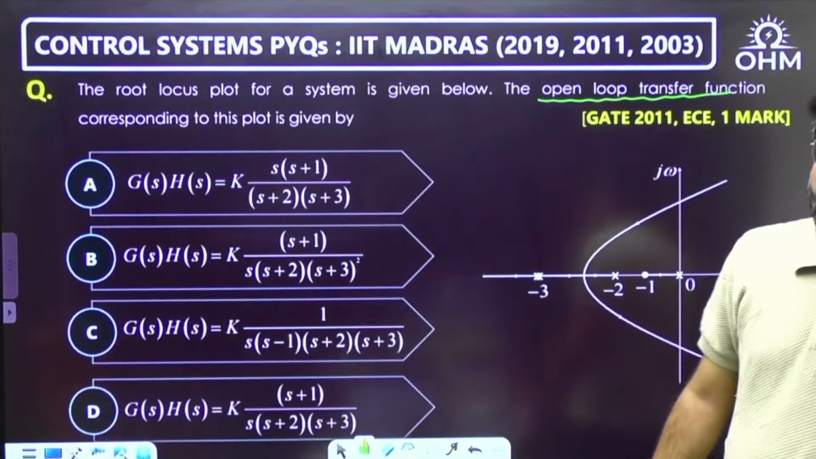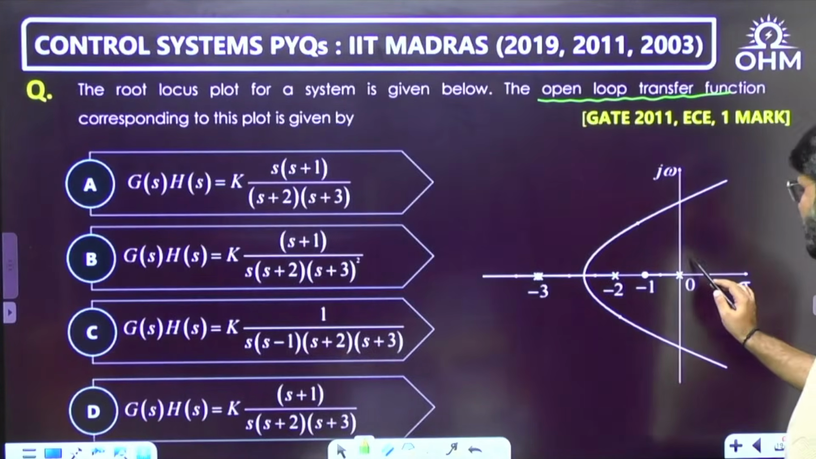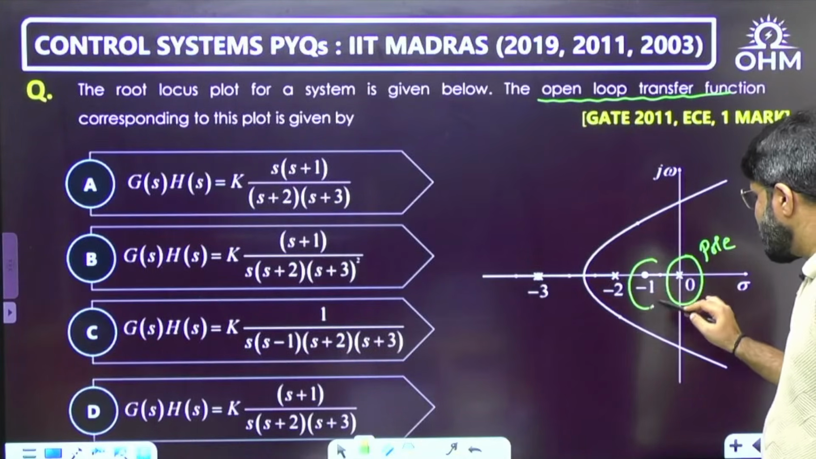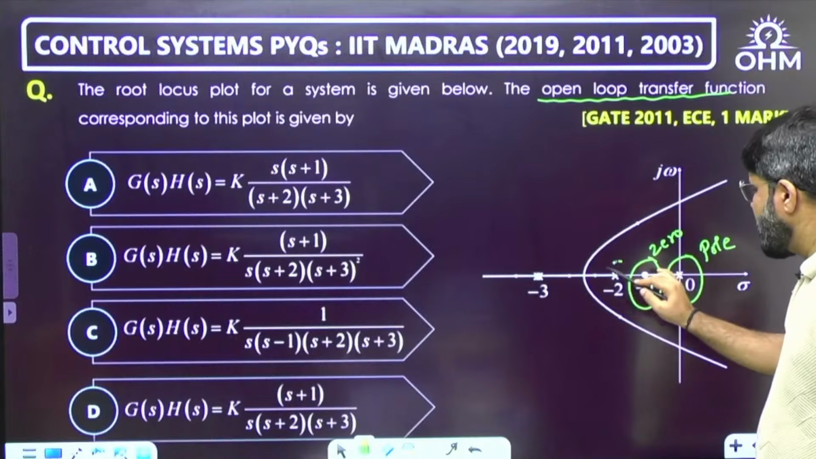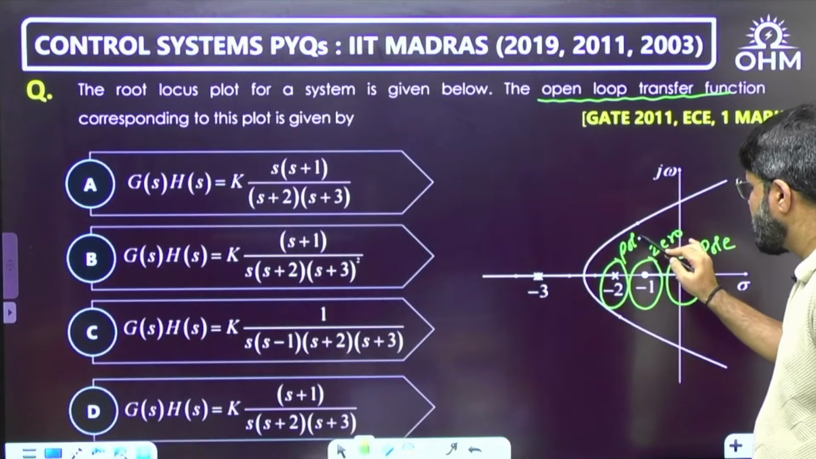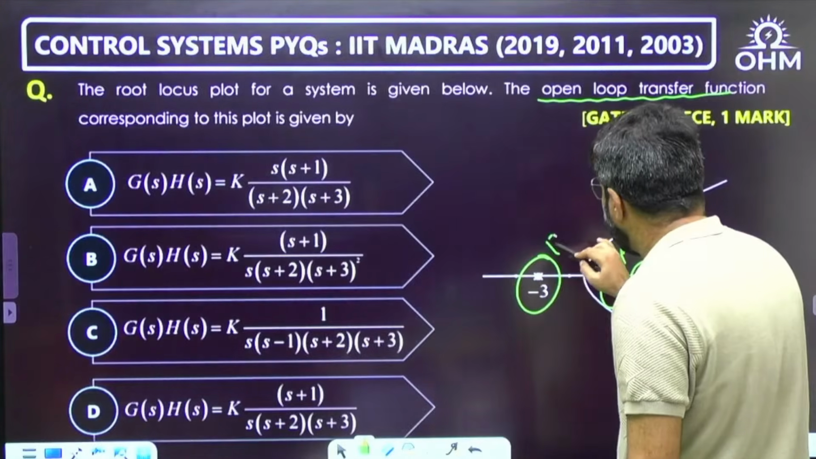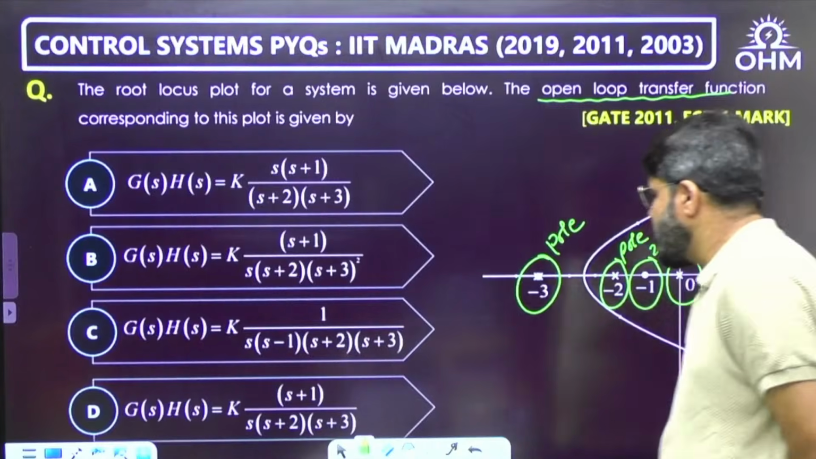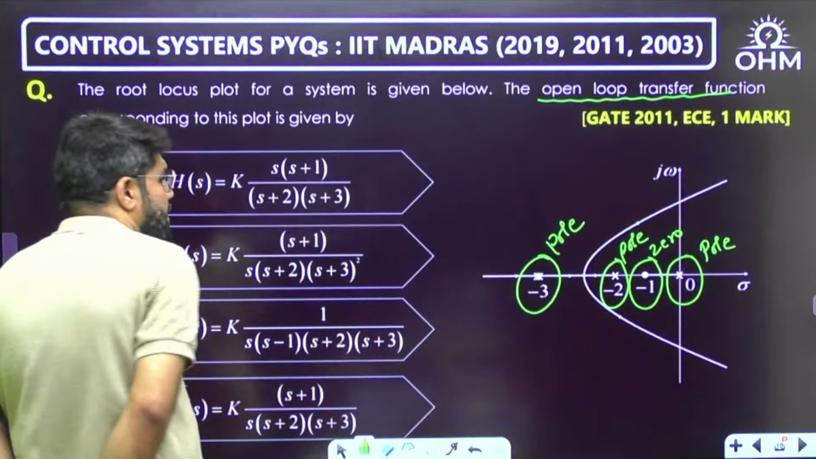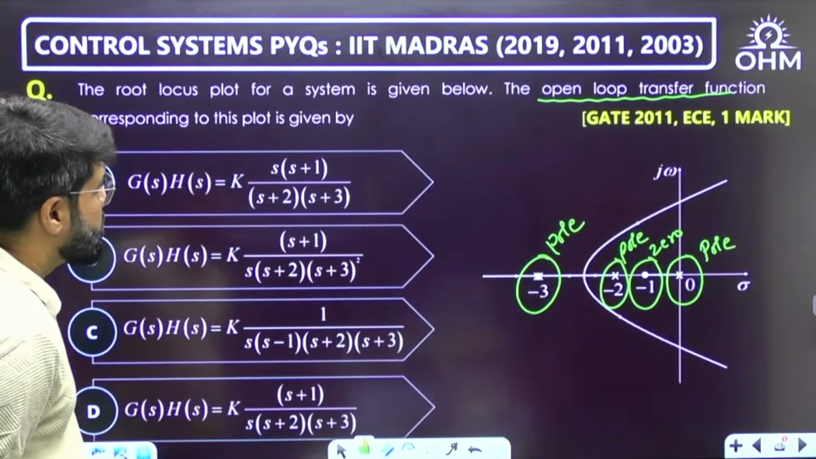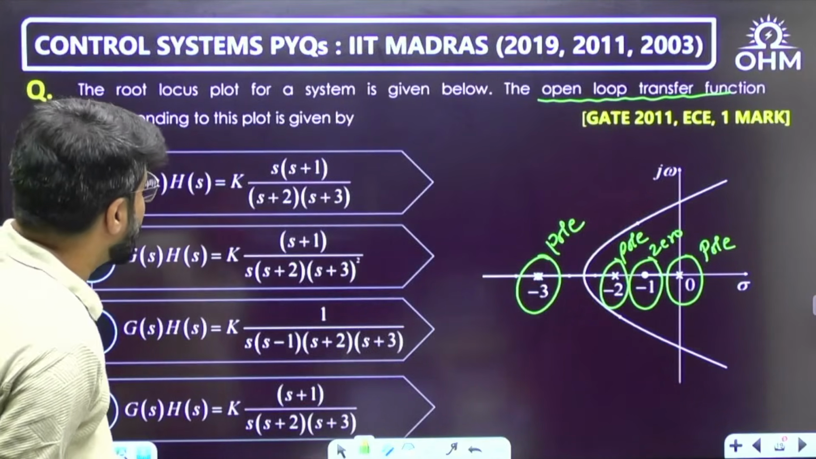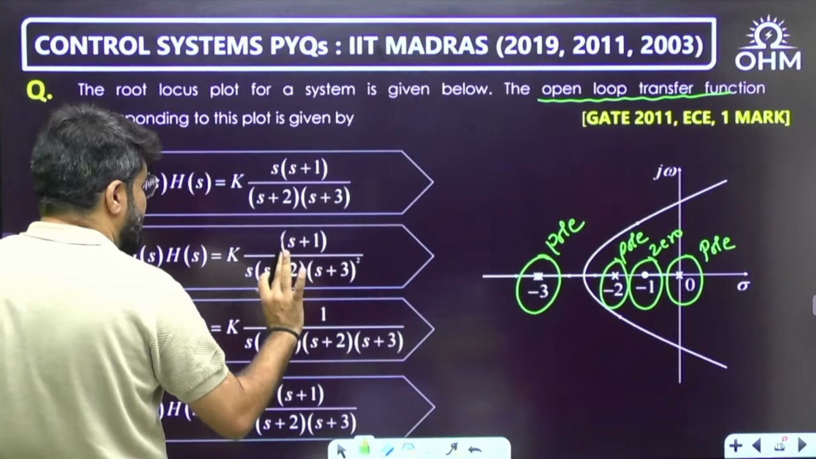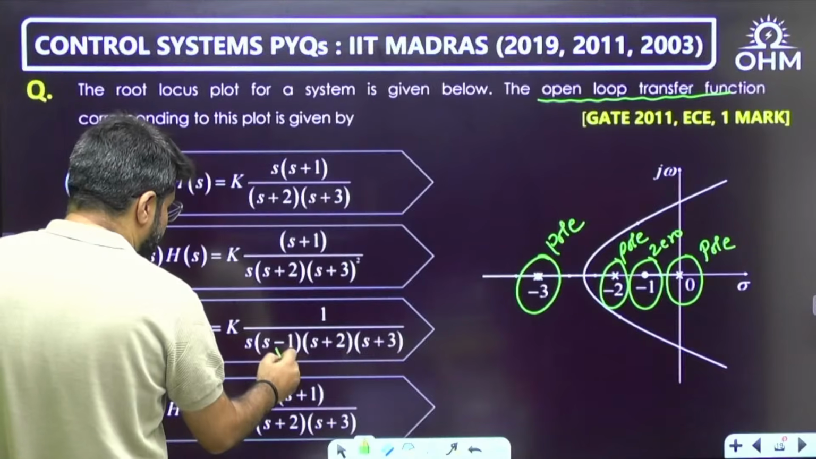It is showing you that there is a pole at origin, a zero at -1, another pole at -2, and then a pole at -3. Because there is a zero at -1, there should be an s plus 1 term in the numerator. So there is no need of this s minus 1 term.